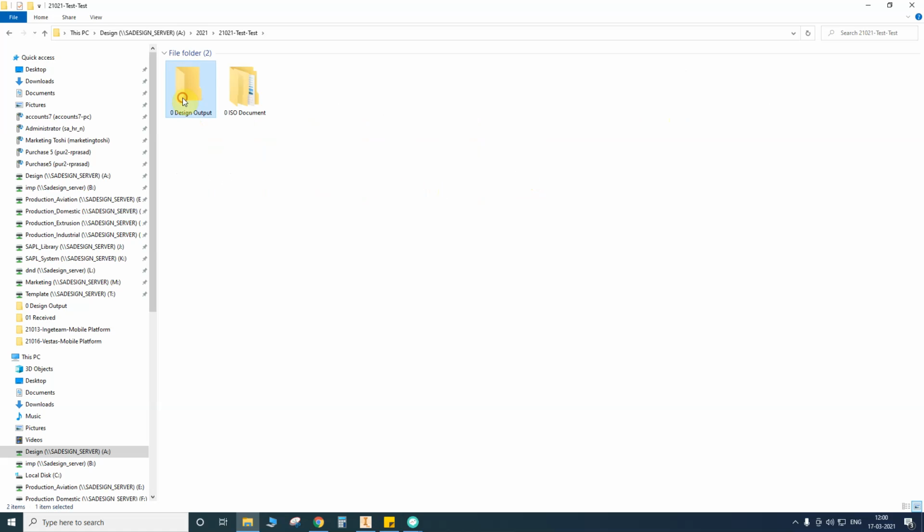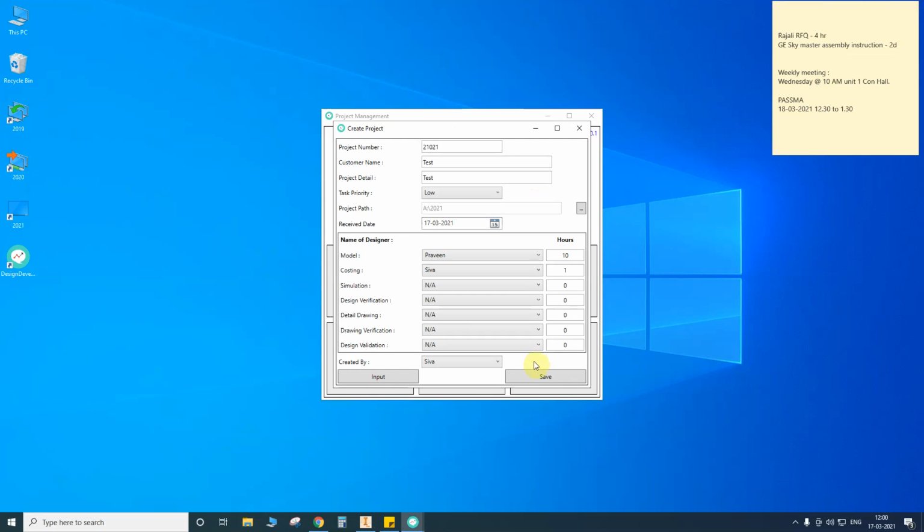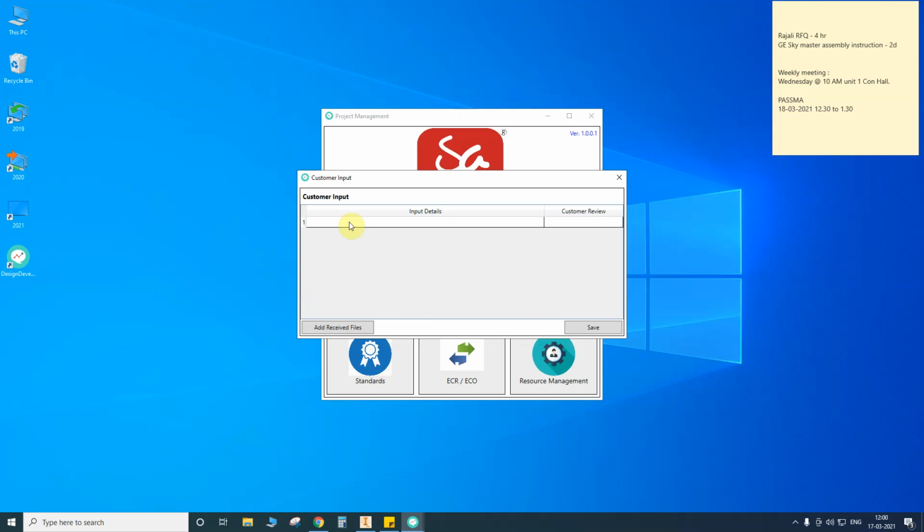Here, if you are seeing, design output will be there, and an ISO document will be there. Inside the ISO document all files are created: design validations, what files are required, design calculations, validations, so many files are there. Once you save, these automatically get created. Then we need to put input 1, input 2.